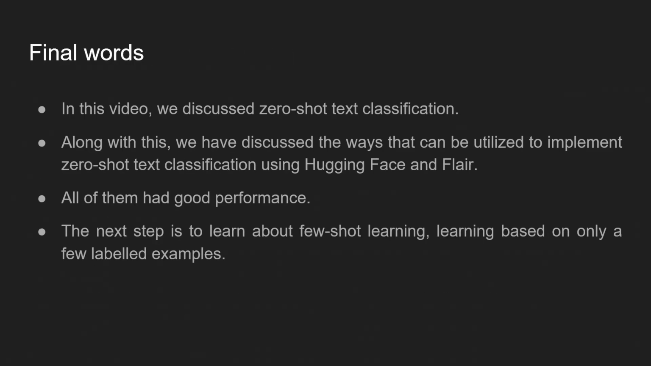So finally, that's all for this video. In this video, we discussed zero-shot text classification, and along with it, we also discussed the Hugging Face Hub and what all you can do from that. We went through the Flair package, and the TARS classifier from the Flair package and how you can use that for zero-shot text classification. We saw that all of these approaches had pretty good performance and always predicted the correct labels with very high probabilities. Now, once you have mastered zero-shot text classification, the next logical step is few-shot text classification.